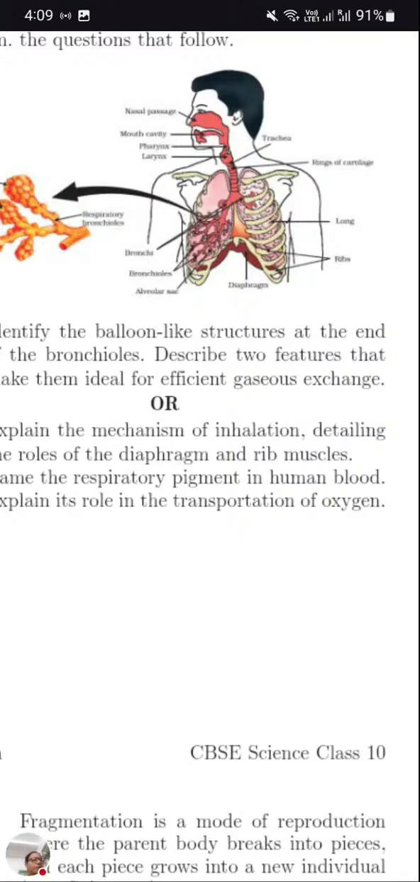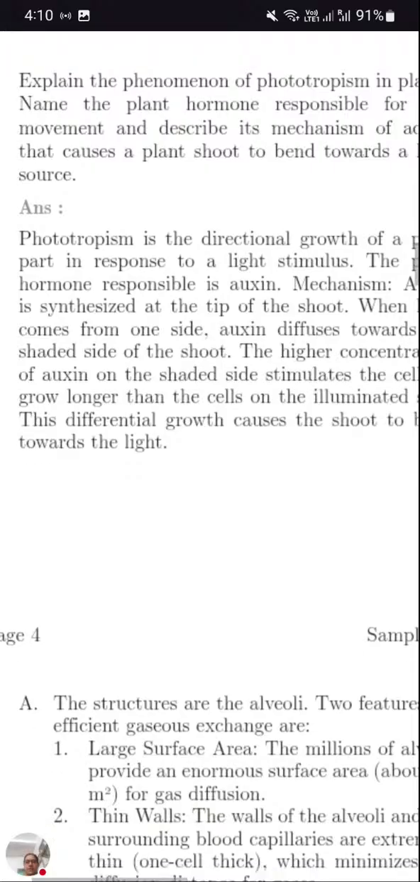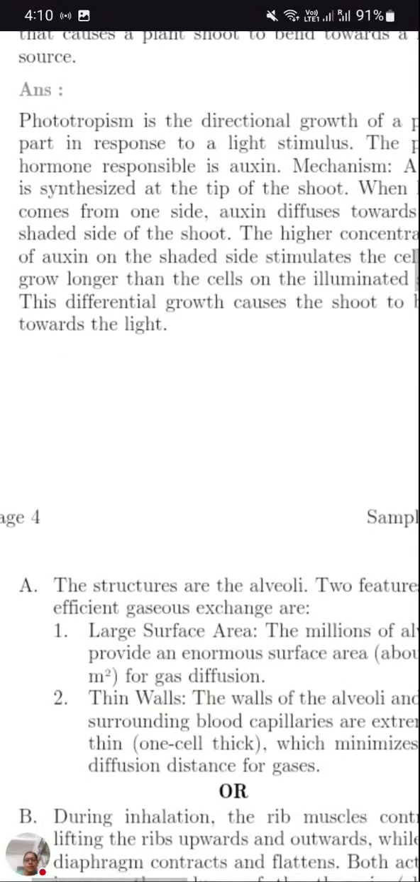From the internal nostril it will pass to the pharynx, then the larynx. Then from there it will enter into the trachea. The trachea is divided into two parts, the bronchi. From the bronchus it terminates into bronchioles, and finally the bronchioles end with alveoli. So this is the structure. Now how the exchange is taking place. So let's have the detailed reading of the answers.